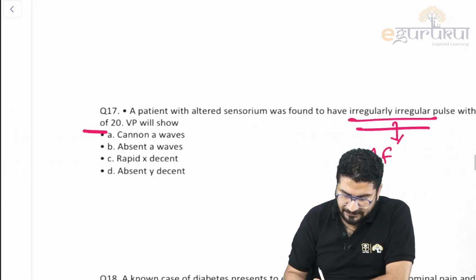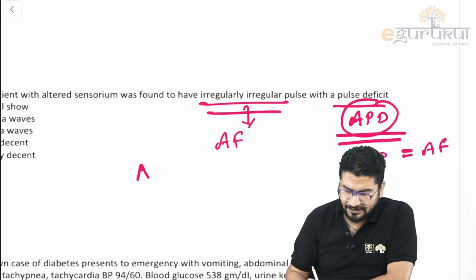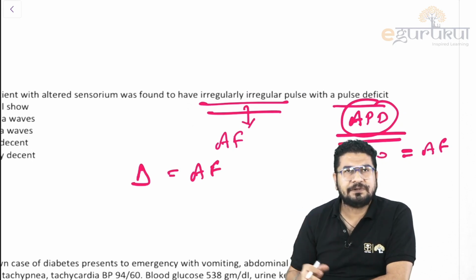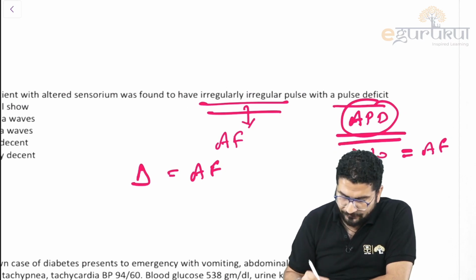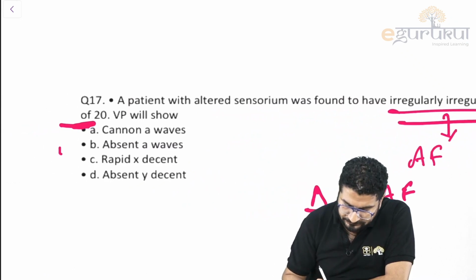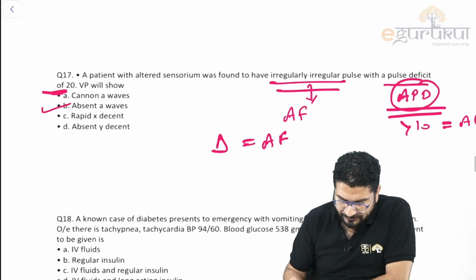Here in the MCQ it is given more than 20, so both things are satisfied. You made a diagnosis: atrial fibrillation. What will you see in JVP? Remember, there is no wave, absent. In AF you will see absent P wave in ECG, and there is no wave in JVP. So the answer is absent A wave. Simple. The question is of atrial fibrillation.